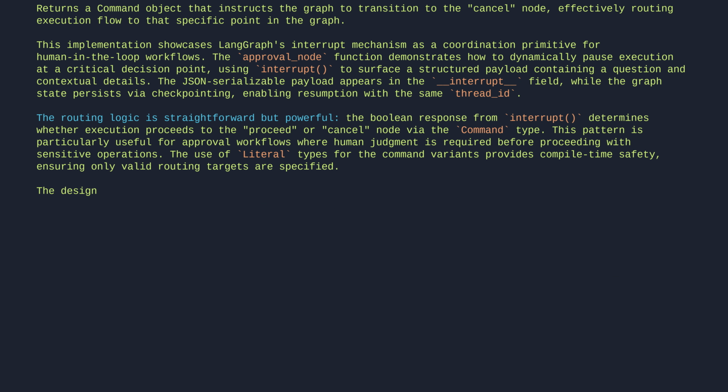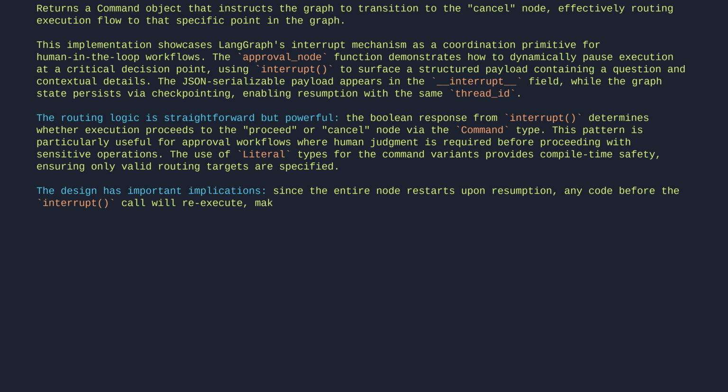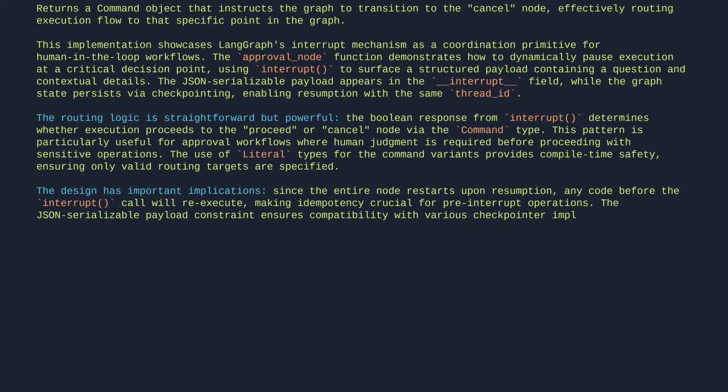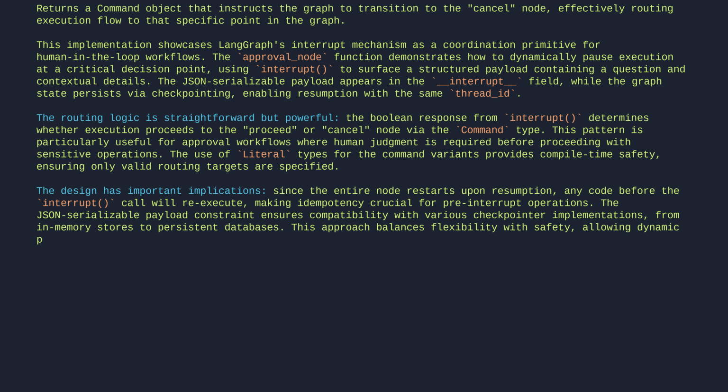The design has important implications. Since the entire node restarts upon resumption, any code before the interrupt call will re-execute, making idempotency crucial for pre-interrupt operations. The JSON-serializable payload constraint ensures compatibility with various checkpointer implementations, from in-memory stores to persistent databases. This approach balances flexibility with safety, allowing dynamic pauses anywhere in the execution flow while maintaining state consistency through checkpointing.